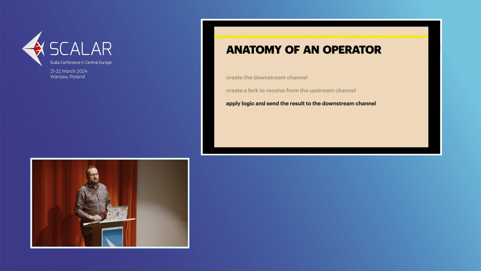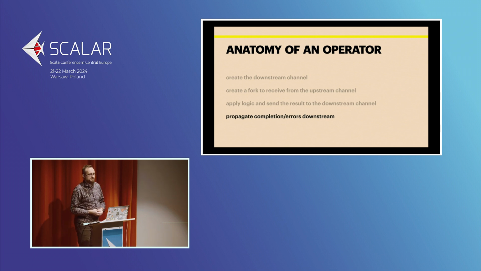The next step is to leverage the additional capabilities of a channel when compared to a queue, for example. And this is about propagating the completion and the errors downstream. So whenever you want to signal that you are done processing or there was an error, you want to signal this downstream. This also relates a bit to our approach to handling errors, because there are different paths you can choose when it comes to how to handle errors. The way we chose in Ox was, as you can see here, to propagate the errors. So we are not rethrowing, we are propagating the errors, and eventually it's the downstream that becomes aware of the fact that something went wrong.